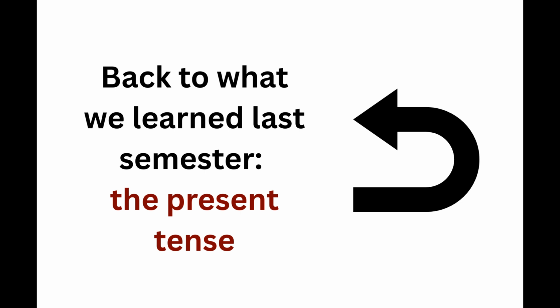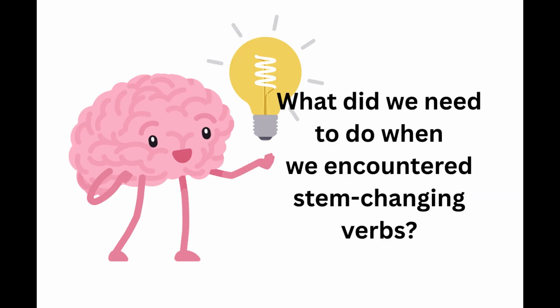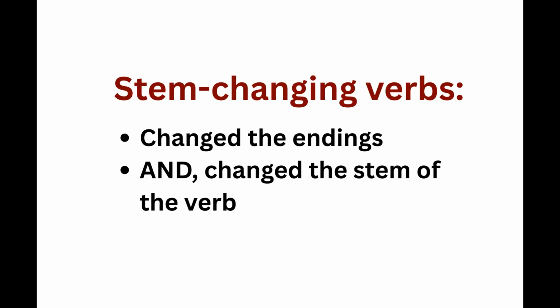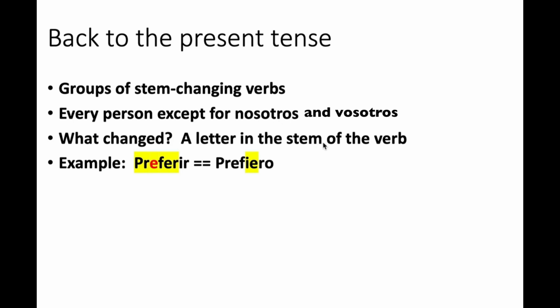However, if we go back to the present tense for a minute, remember that we had something that we called stem changing verbs. And that means that when we had stem changing verbs, we would apply the appropriate endings, but then also we would change something in the stem. We would change that vowel in the stem everywhere except for nosotros and vosotros. What changed? A letter in the stem. An example would be preferir. That E in the stem of preferir would change to IE.